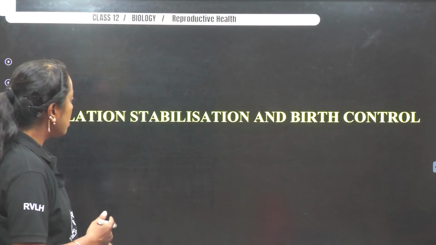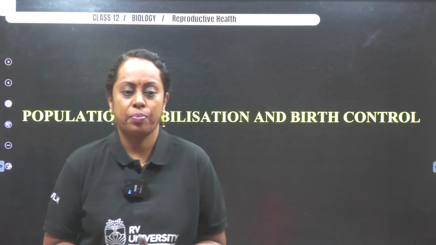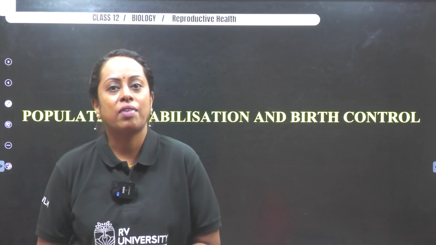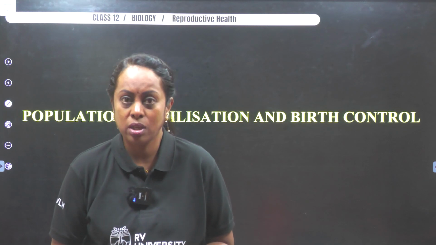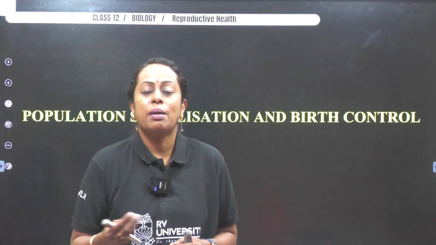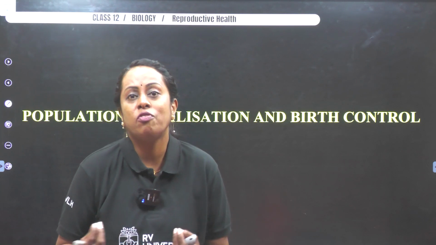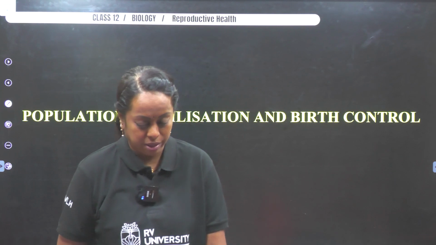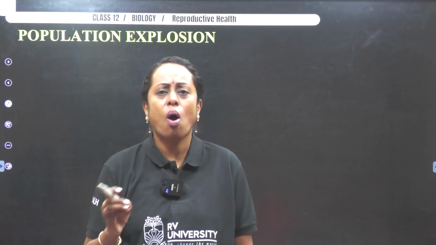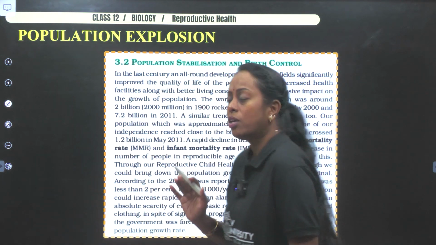Now, with this, we come to population stabilization and birth control. We need to have a check on population because we have to satisfy the needs of a growing population. If a population explosion occurs, then basic requirements like food, shelter, and medicinal facilities may not be sufficient. Now let us see what is given in your textbook. There's one important page with a lot of numbers, so you need to remember all these numericals.